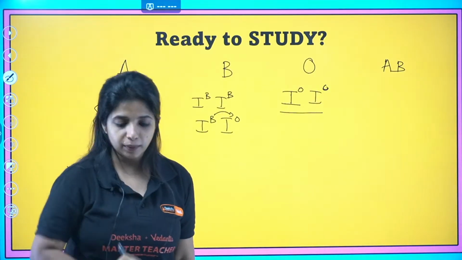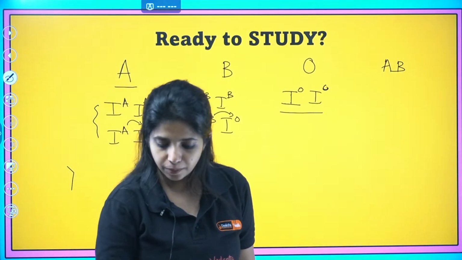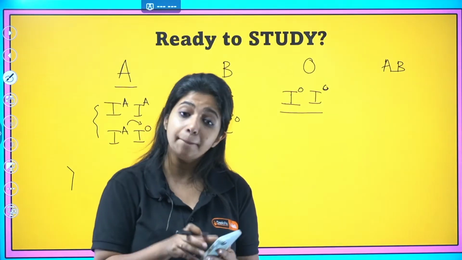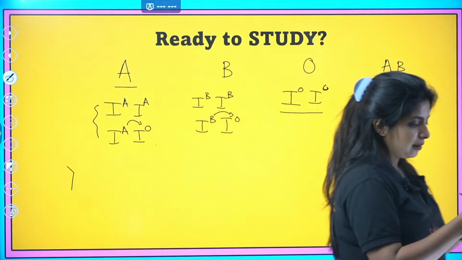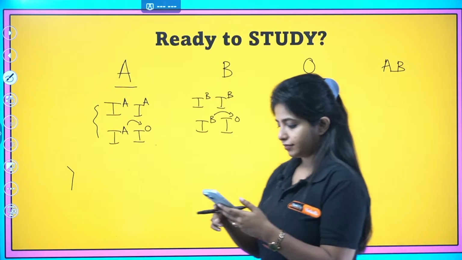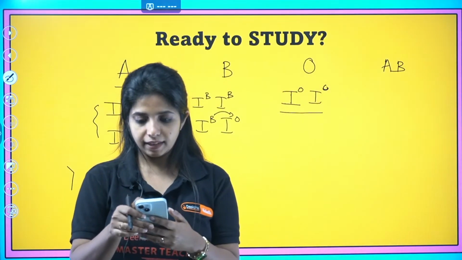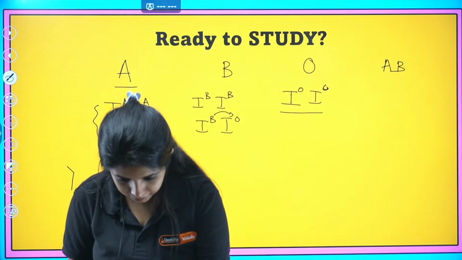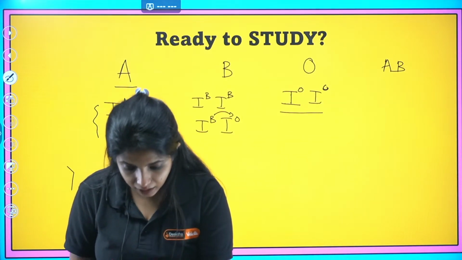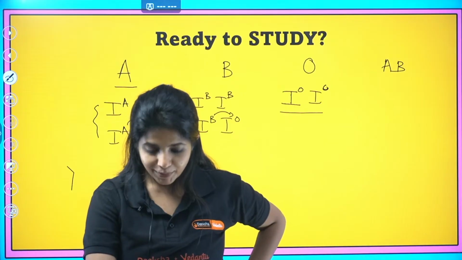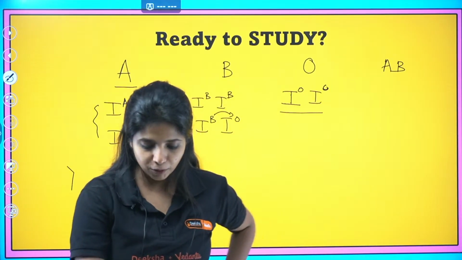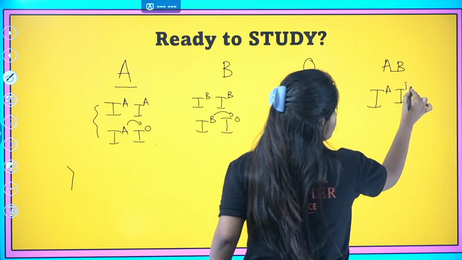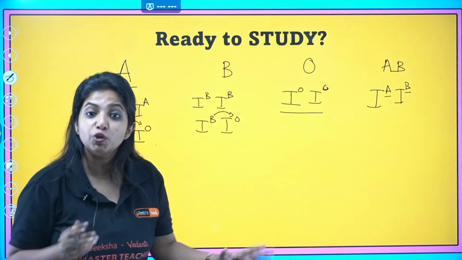Right? Now you tell me, when does a person get AB blood group? I have a question for you, and that is, when does a person get AB blood group? That is very, very rare. Any idea? IA and IB. When does a person get AB blood group? IA and IB, exactly.